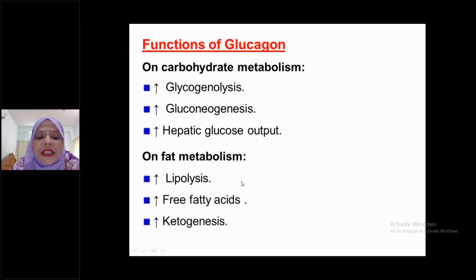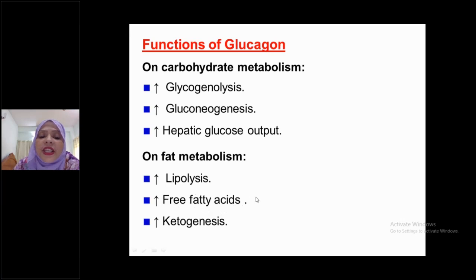Insulin always inhibits hormone sensitive lipase. Already I discussed in the insulin chapter that insulin always inhibits hormone sensitive lipase but stimulates lipoprotein lipase. That's why it is anti-lipolytic. But glucagon, the anti-function of insulin, stimulates hormone sensitive lipase, which is very essential for fat breakdown, that is lipid breakdown. So glucagon stimulates hormone sensitive lipase, which causes lipolysis. It increases free fatty acid level.